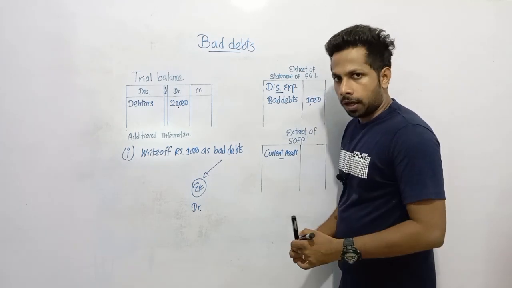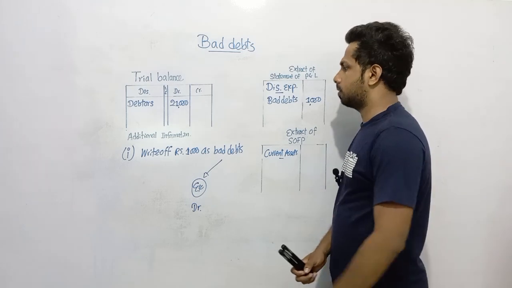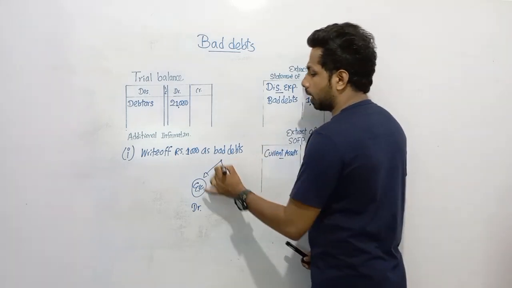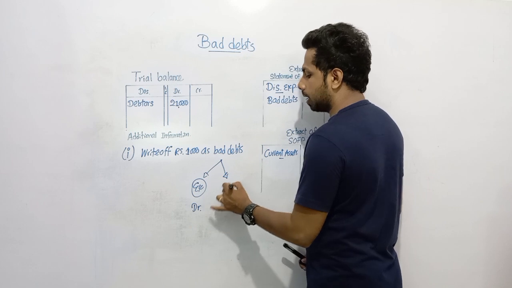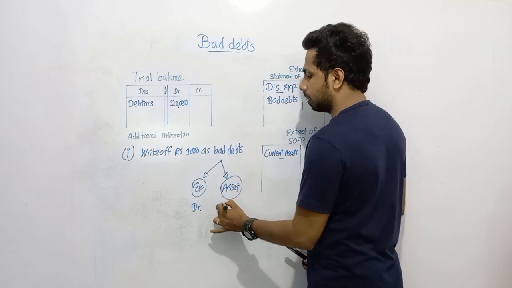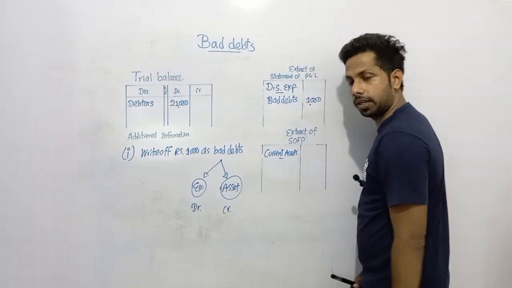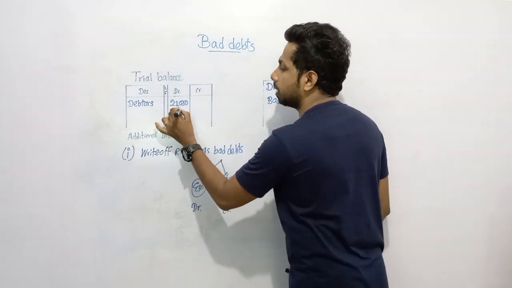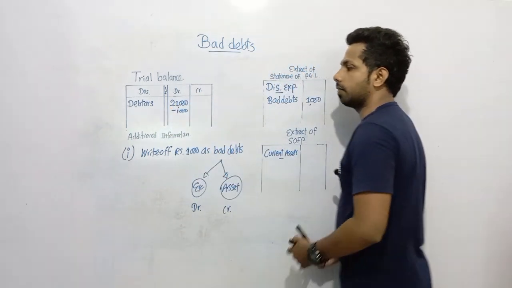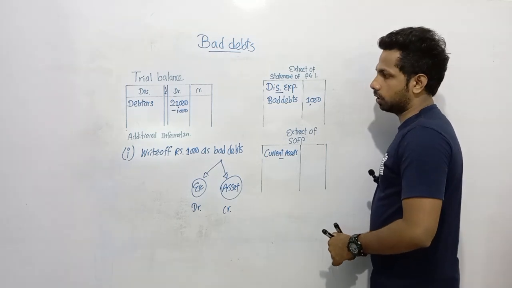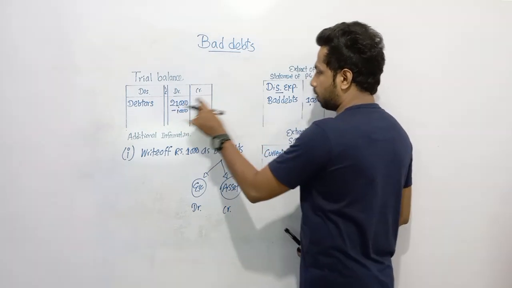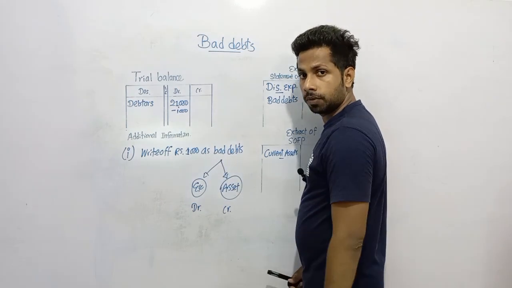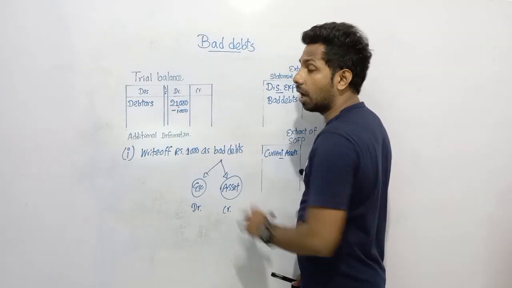Adjustments we need to record in two places. As same as recording here 1,000, because of bad debts, what happened to the debtor asset? The debtor asset, dear children, decreases. When decreasing assets, credit. Now, because of bad debts, this debtor decreased by 1,000. And now, finally tell me the debtor value. It should be 20,000. Out of 21,000, recognize 1,000 as bad debts, and therefore debtors should decrease because this 1,000 can't be recovered from the debtors.